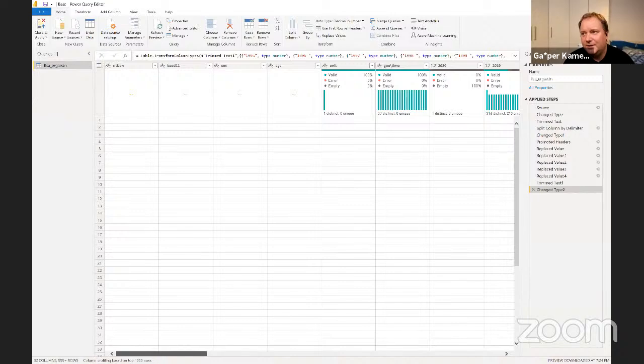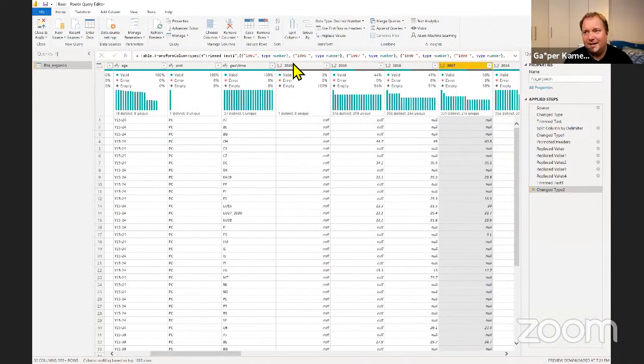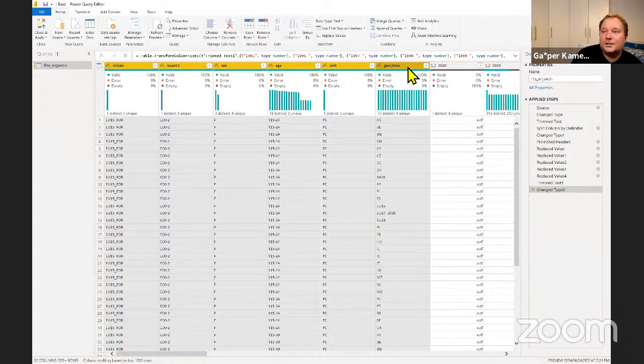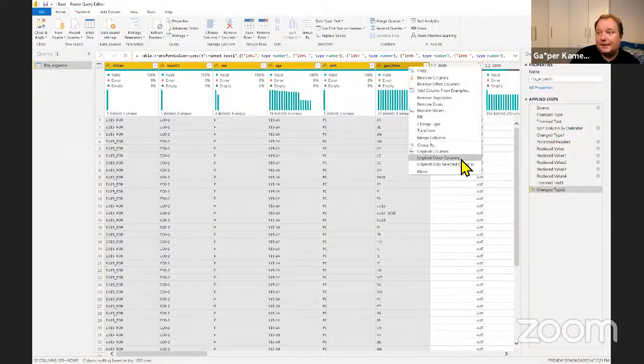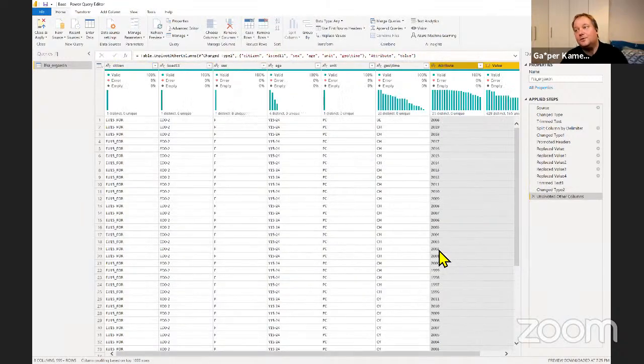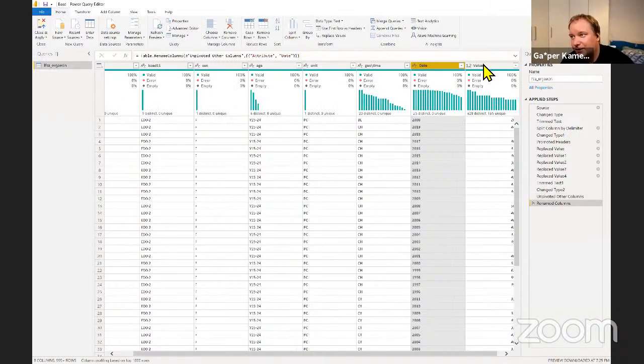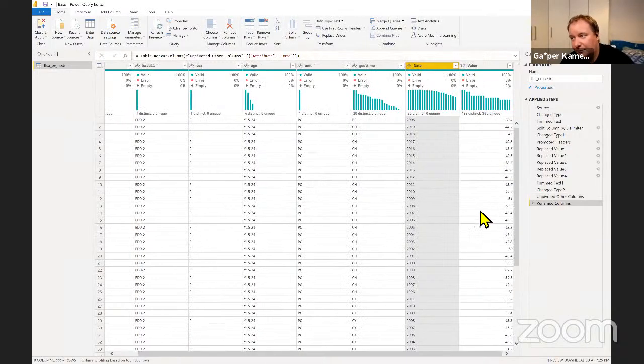And I have the years kind of strangely as columns. And what I would need is actually just two columns. One would be the year and another would be the value for that year. And I'm going to achieve that by simply going for all of these 6 columns, right click, and unpivot other columns. So unpivot other columns will create two columns, one with the year that I'm actually going to change into a date, so I'm also going to rename this into a date, and another one with the value, and I'm just going to leave that one be.